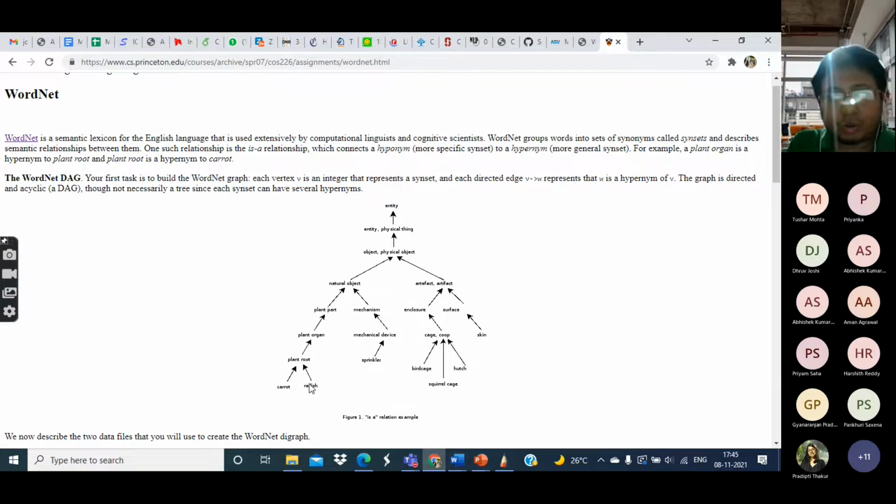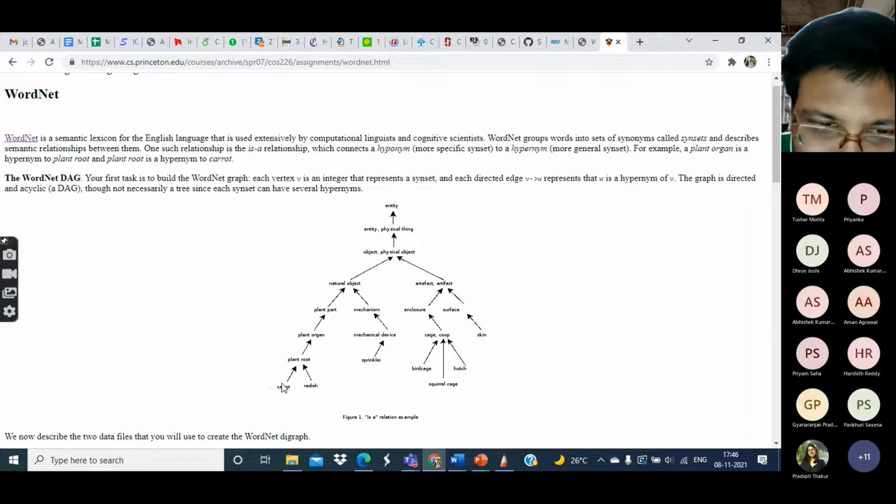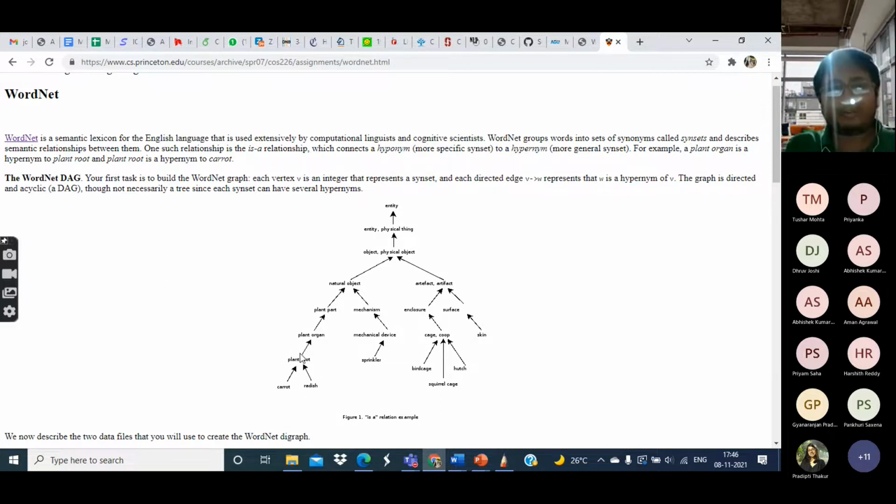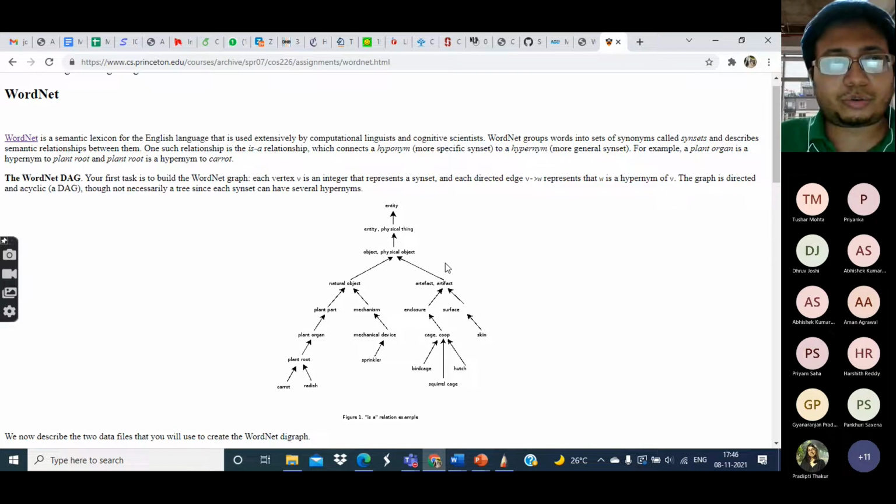So even though the basic relationships like synonym, antonym, hypernym, hyponym, etc. are not true between these two, semantically they are quite close to each other, and we can see lots of examples like this. As I said, WordNet is a very useful resource.